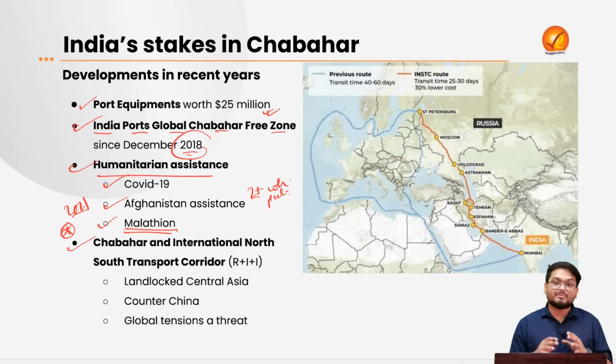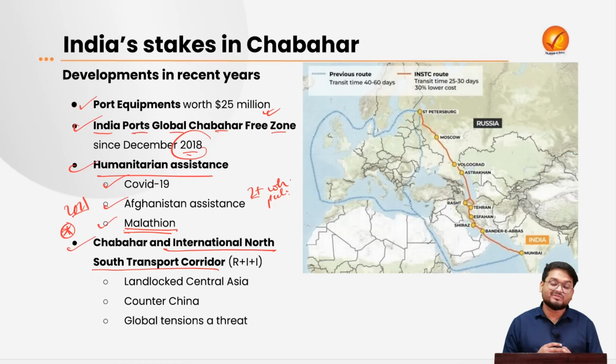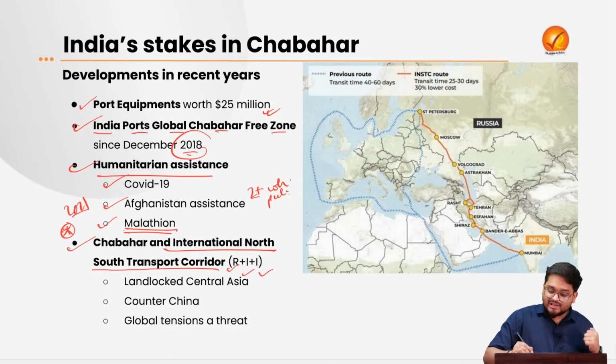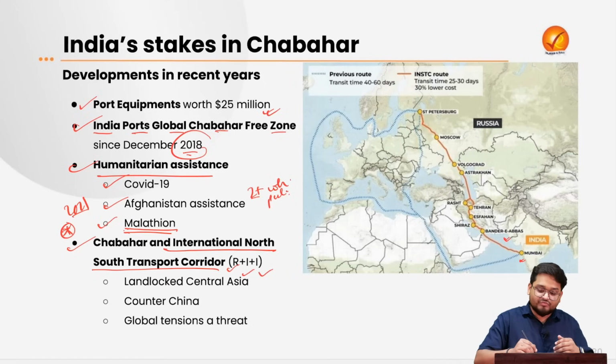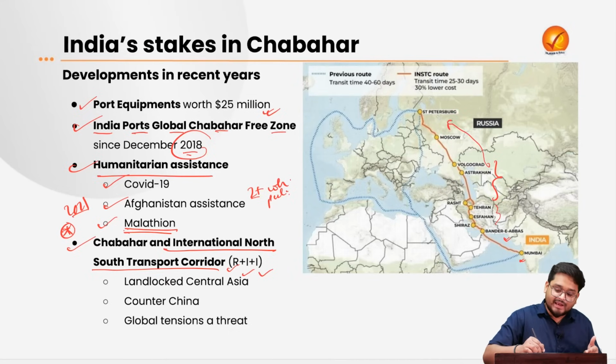Apart from this, Chabahar Port is at the center of a very important mission that was also stated before, that is the International North-South Transport Corridor. Now this was an idea conceptualized by Russia, India and Iran, linking Mumbai, that is India, via Bandar Abbas in Iran, through various ports, towns and cities of Central Asia from Iran, and further into Russia.